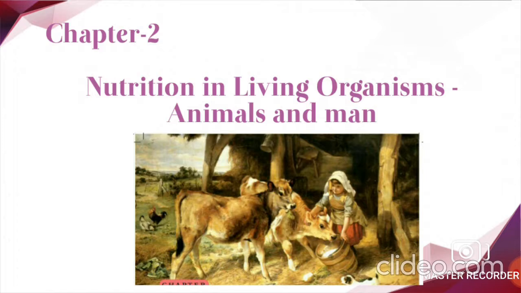Children, as we already learnt in chapter 1, plants can prepare their own food by photosynthesis and are called autotrophs. And animals cannot prepare their own food and are called heterotrophs. You know, animals eat complex food materials, but this complex food is broken down into simpler forms in their bodies. Animals get required nutrition through three main steps.